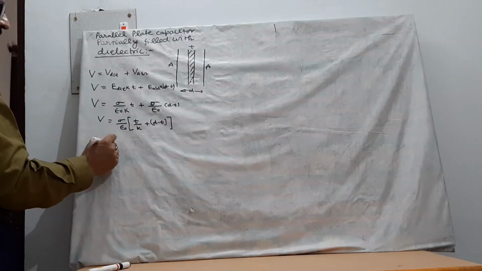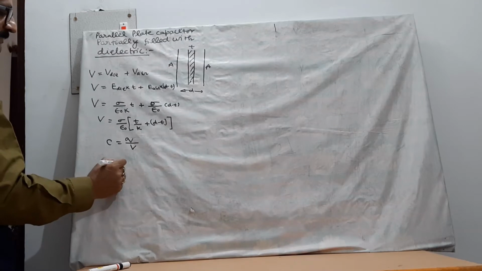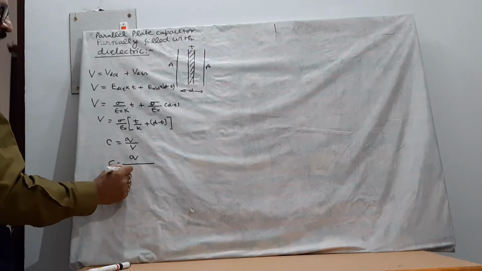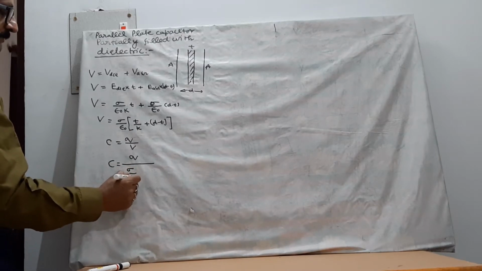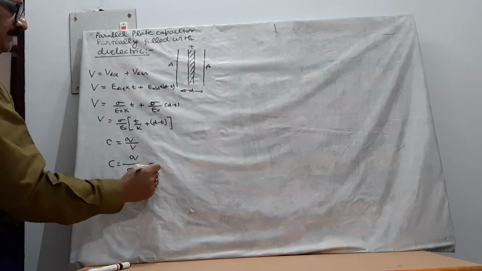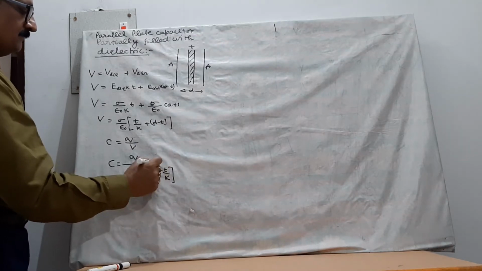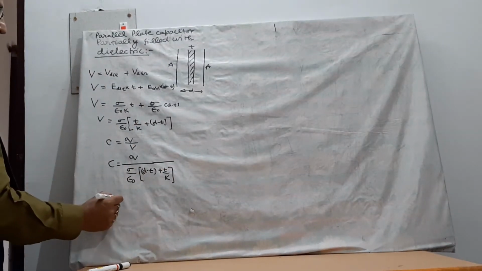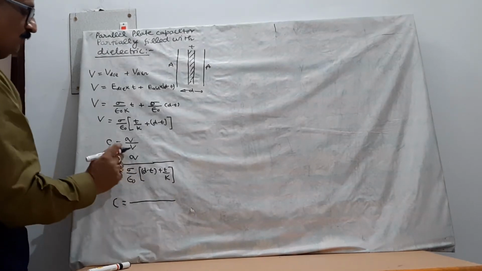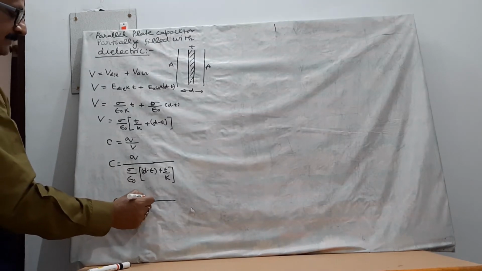But you know that capacitance C is equal to Q upon V. Therefore capacitance C will be equal to Q upon, value of V I will put here, sigma upon epsilon naught into d minus T plus T upon K. You can write Q as sigma into A, charge density into area.